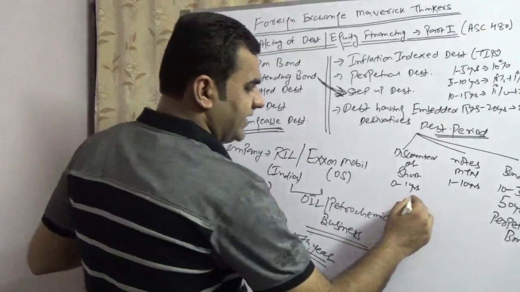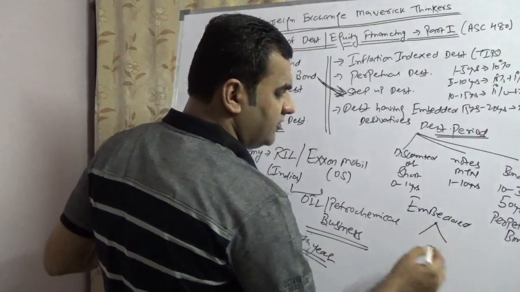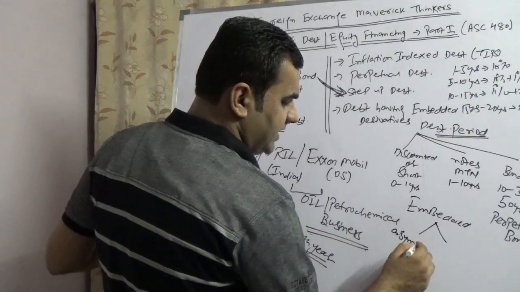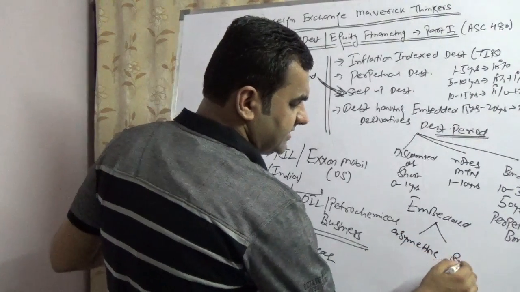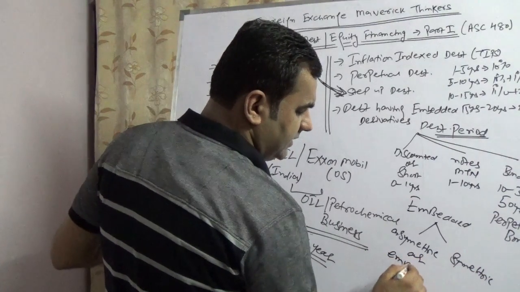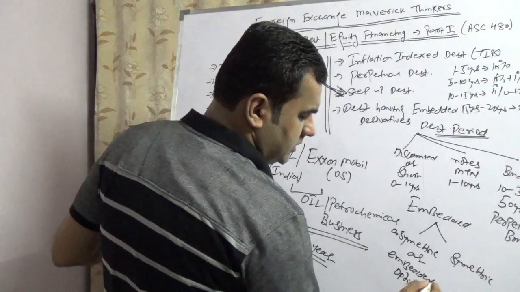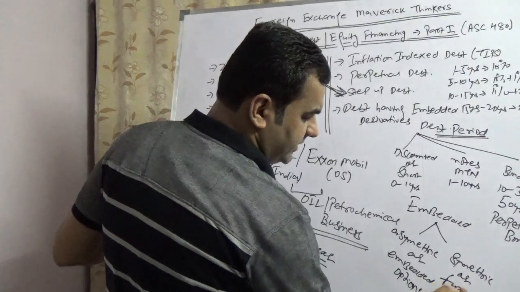So let me write here again. Embedded is of three types, basically of two types. One is asymmetric, second is symmetric. This is generally known as embedded options. This is known as embedded forwards.